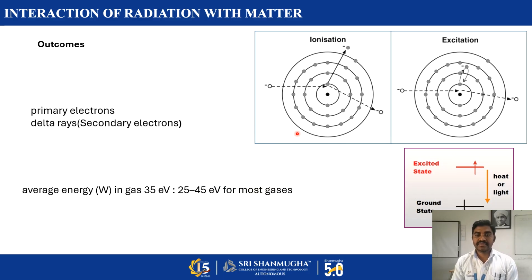This kind of result mostly happens with high energy charged particles. In case an incoming charged particle or electromagnetic wave has a very small amount of energy, it produces excitation. That means it can transfer an electron from one energy state to another energy state. That process is called excitation. In this process, it can emit electromagnetic radiation of different wavelengths.